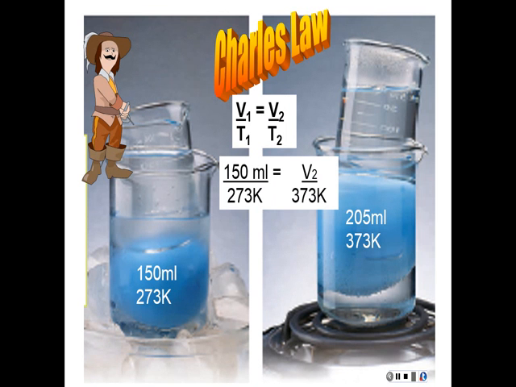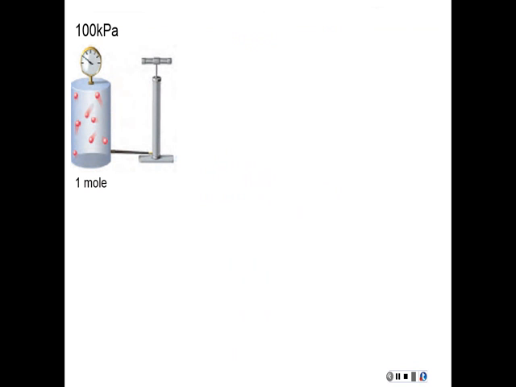And you can see by just plugging in the data, we would cross multiply and solve for V2, and we would come up with 205 mLs.